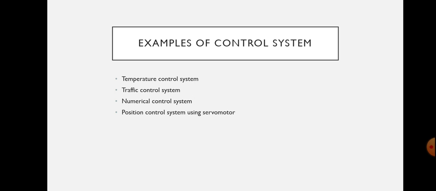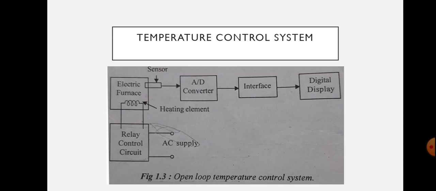Next are examples of control systems. The examples of control systems are traffic control system, temperature control system, numerical control system, and position control system using a servo motor. These all are examples of control systems. Let me come closer to the temperature control system, which can be made as an open loop system or a closed loop system.